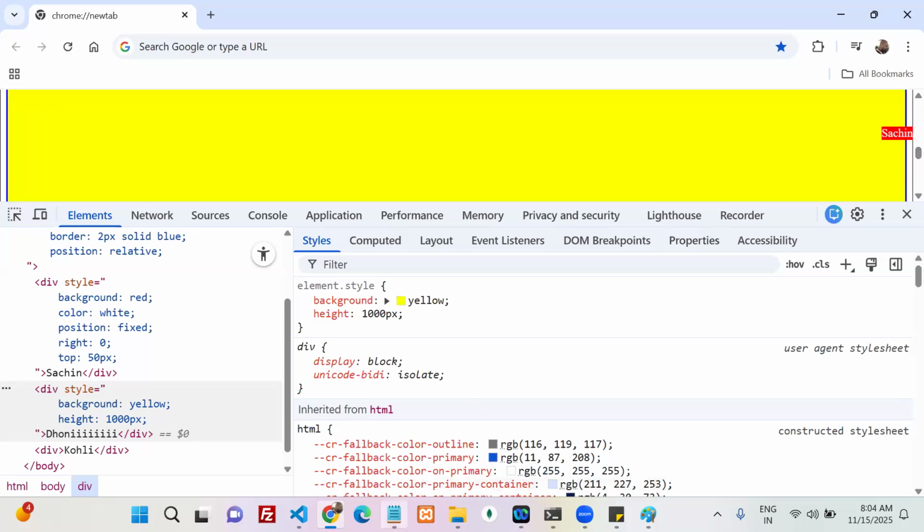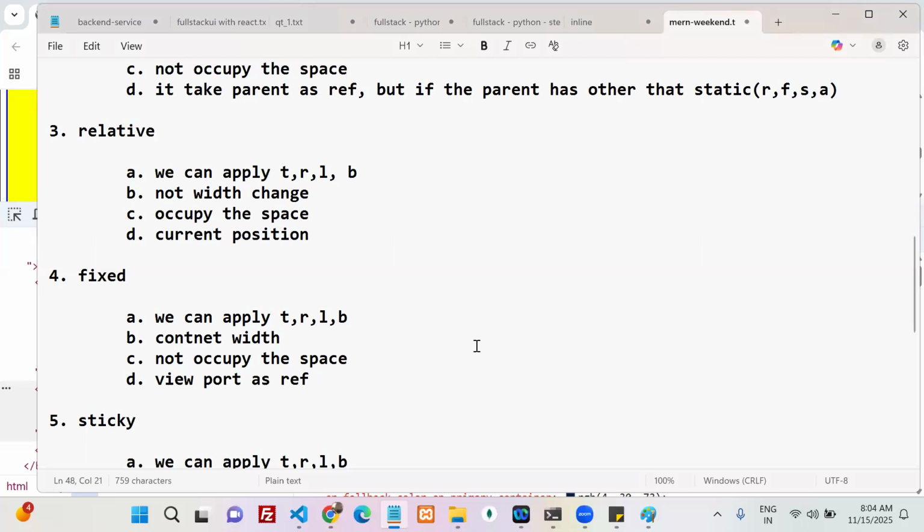So any element that is fixed is always stuck to that particular position irrespective of your scroll. All are okay? Done, everyone? Yes, sir.